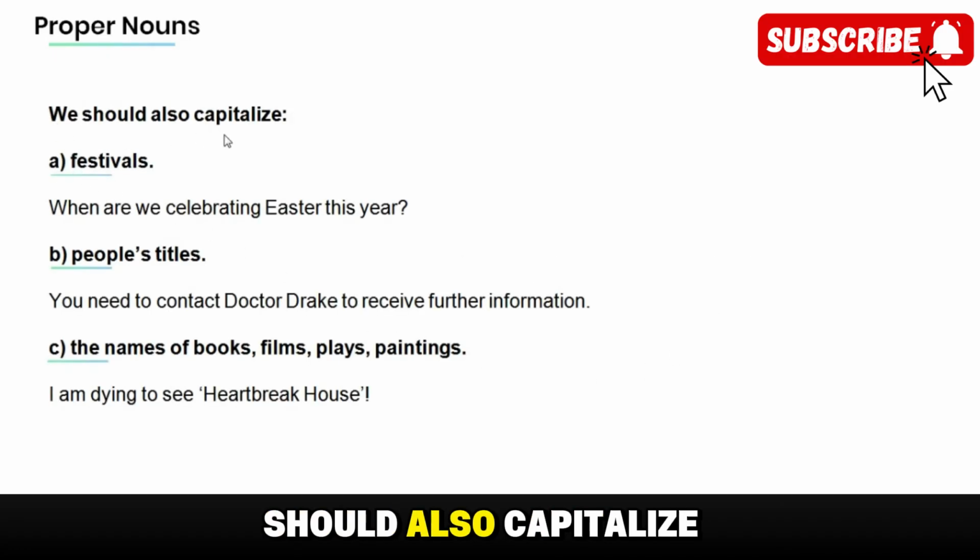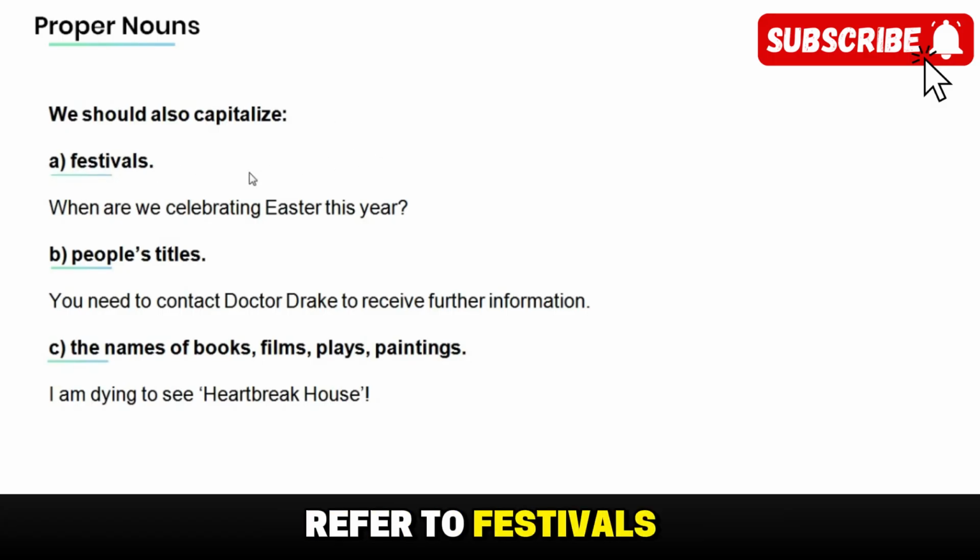Note that we should also capitalize proper nouns that refer to festivals, people's title, the name of books, films, plays, and paintings. Let's start with festivals. Read the following sentence and underline the proper noun that refers to festivals. When are we celebrating Easter this year?